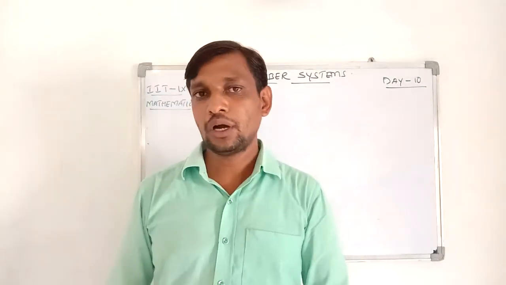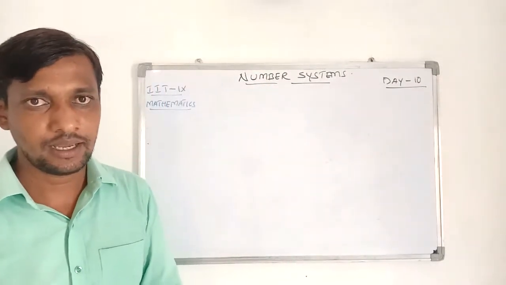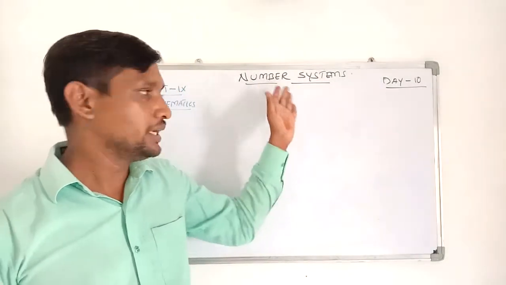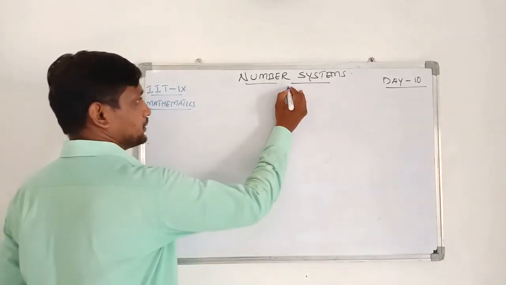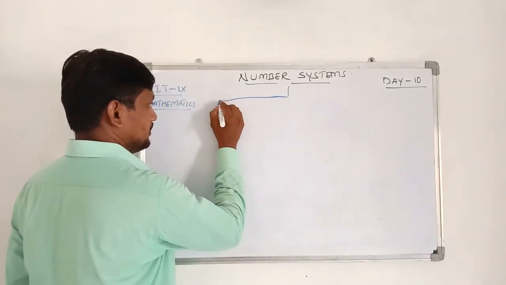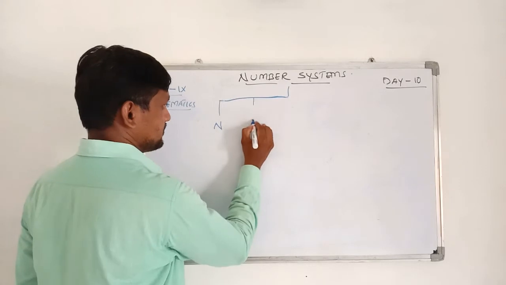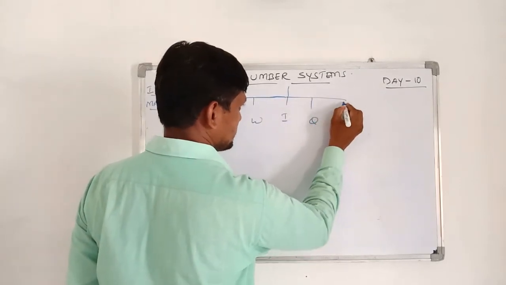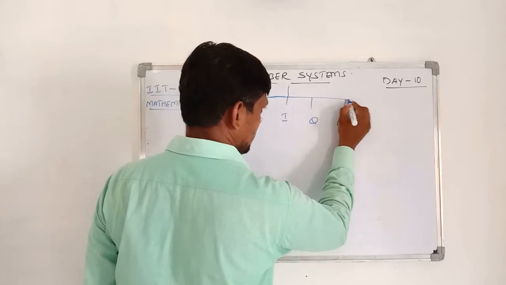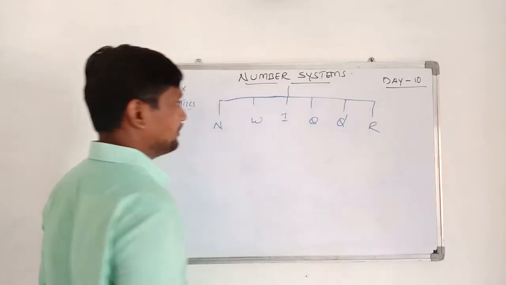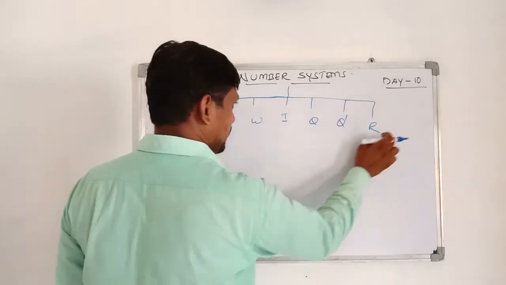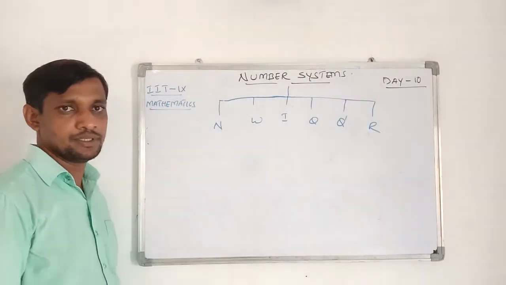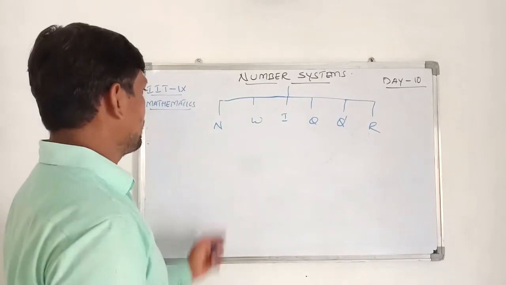Children, you already know about the different types of numbers, and that different types of numbers are called number systems. So here the number system is divided into the following ways: natural numbers, whole numbers, integers, rational numbers, irrational numbers, and real numbers. So this combination of all these numbers is called a number system. So let's discuss one by one.